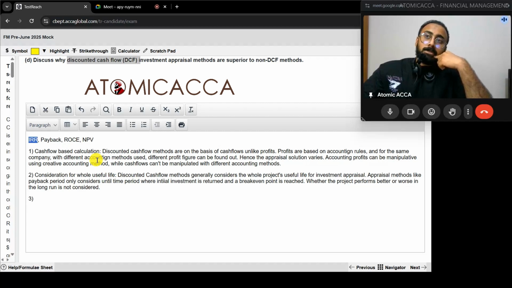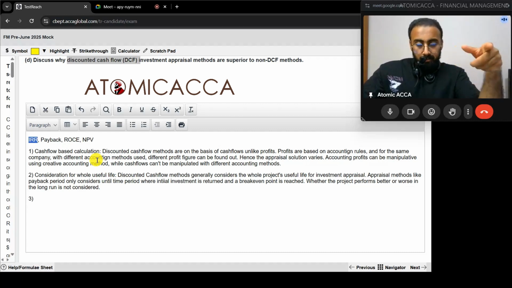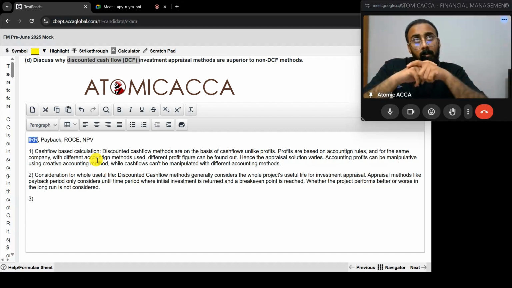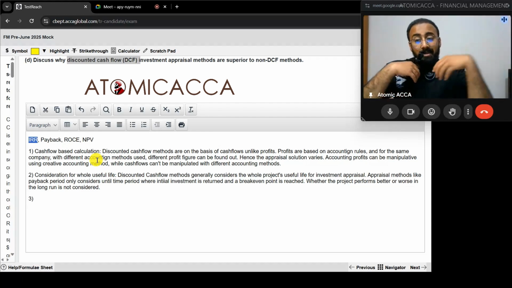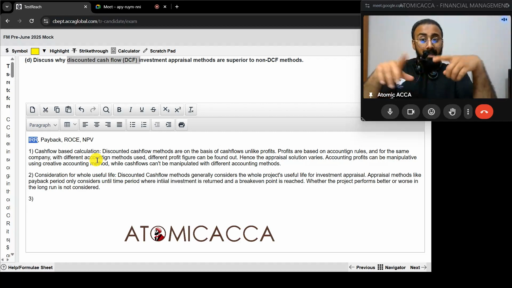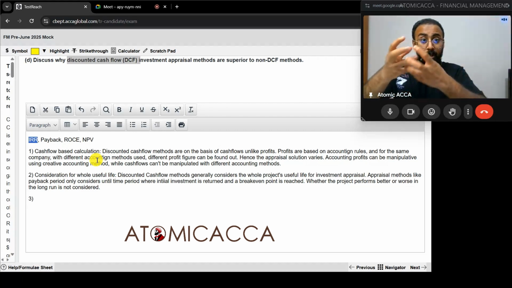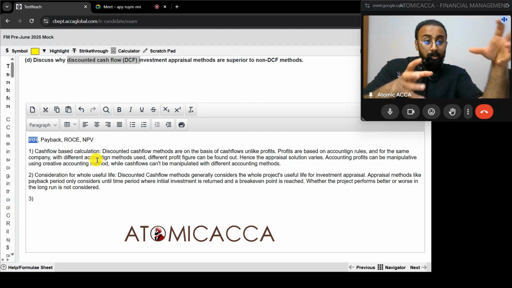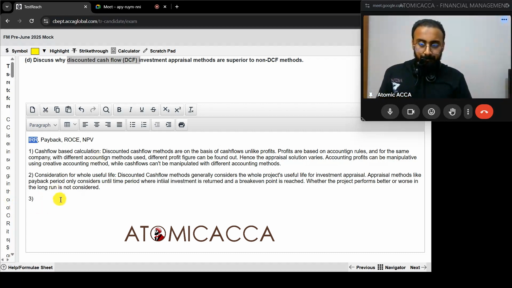IRR is also using discounted cash flow method. NPV is also discounted cash flow method. So what you can say, IRR has percentage based answer. IRR is a percentage that gives NPV when it becomes zero, but doesn't give an exact answer to the absolute shareholder wealth generation. But NPV on the other hand gives a final absolute wealth that shareholders are generating. So you can give that as an answer. Shareholder wealth creation.